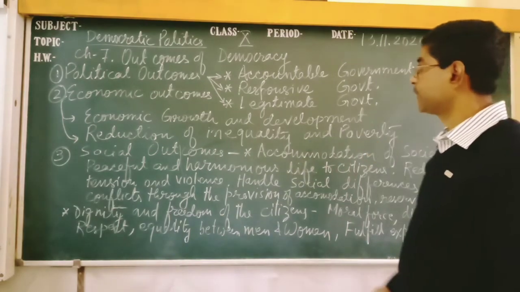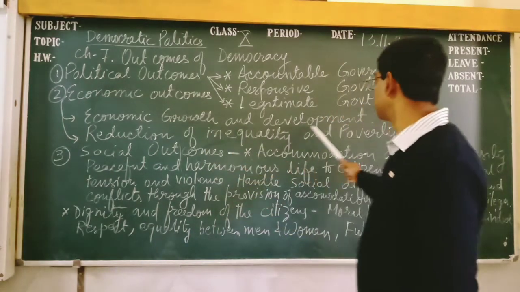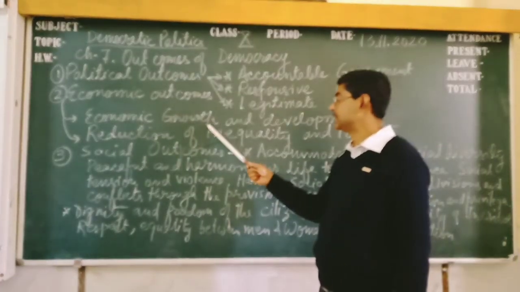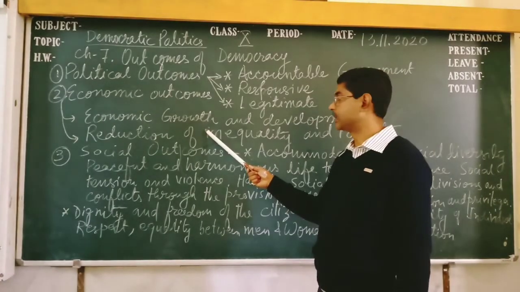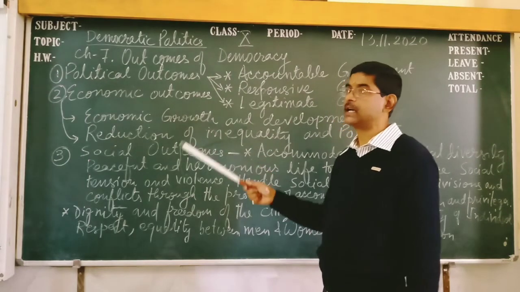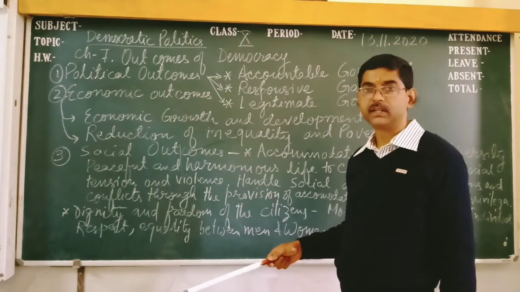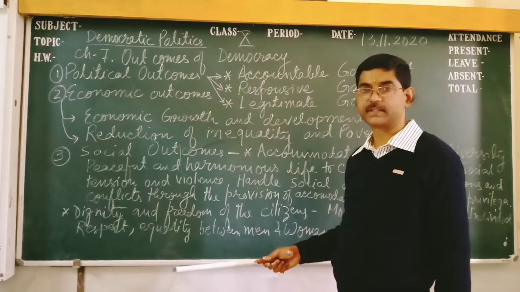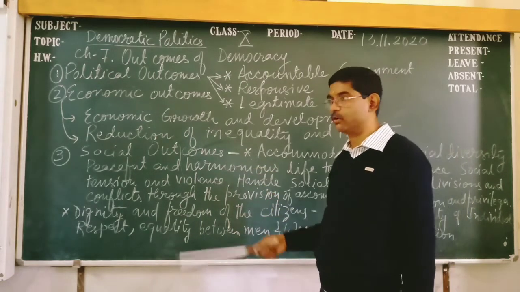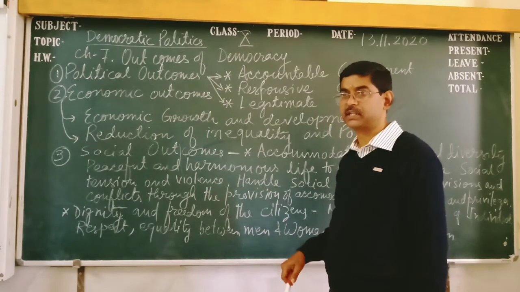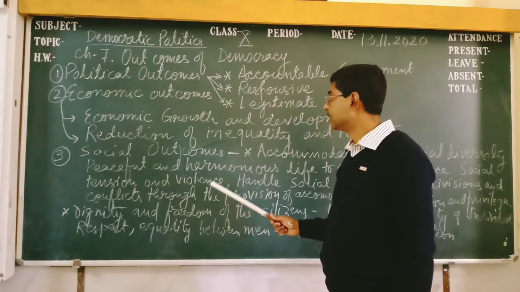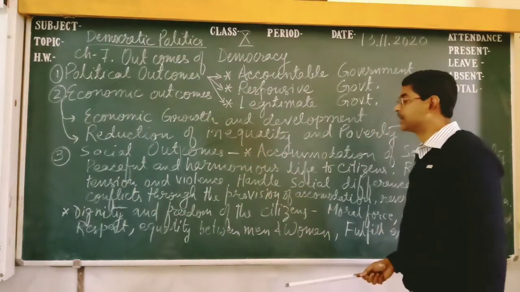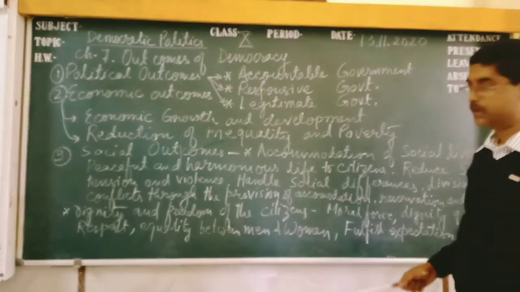Okay. Now the next point is economic growth and development. We know that democracy is a little bit slow in economic growth compared to another form of government. Why? Because in democracy decision making is a slow process. After a long discussion, after negotiation, after a long process, the decision is taken. That's why the economic growth is a little bit slow.